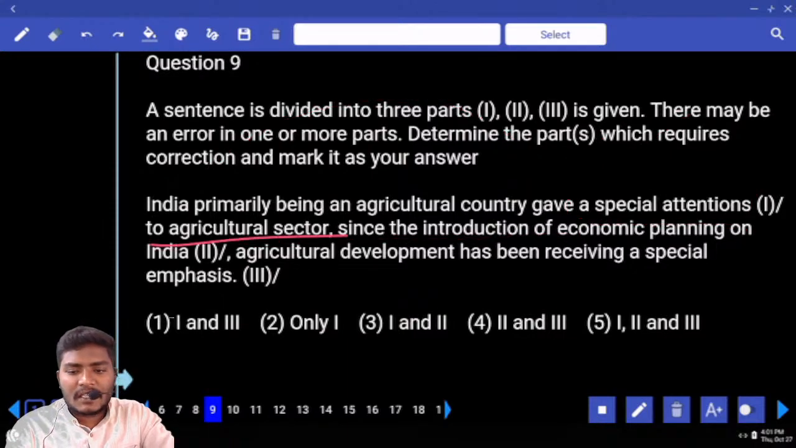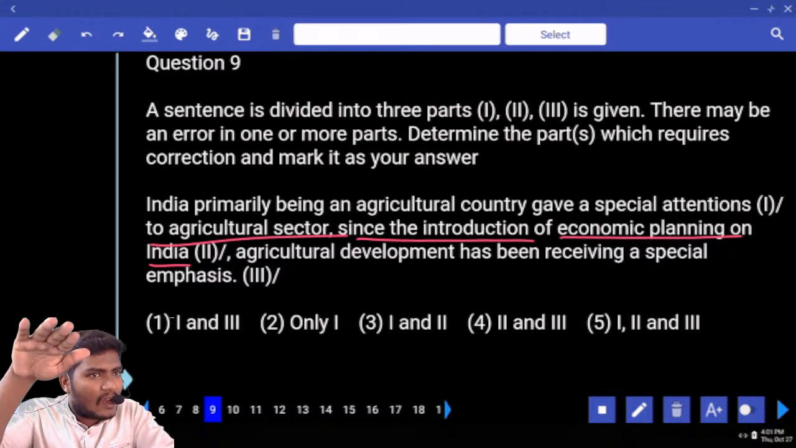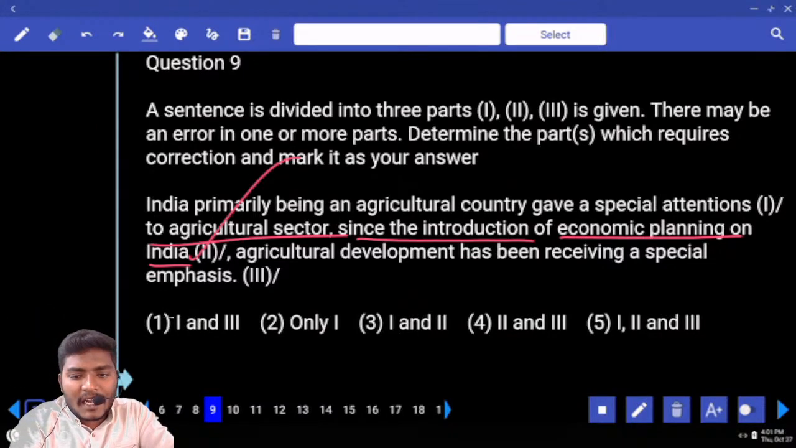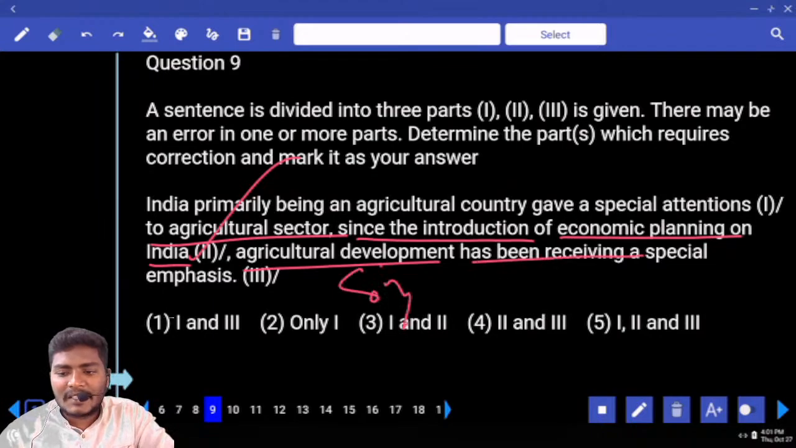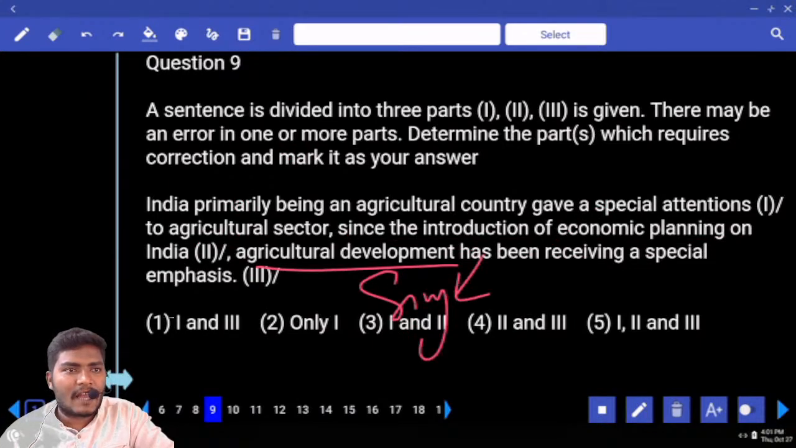To agriculture sector, since the introduction of economic planning on India. Economic planning in India or on India? In India, agriculture development, singular or plural? Singular, has been receiving. Can we use singular plus has been? Yes? No? Development, singular or plural? Singular. Singular has or singular have? Singular has been plus V4. Can you use this? No? Why? Which tense is that?